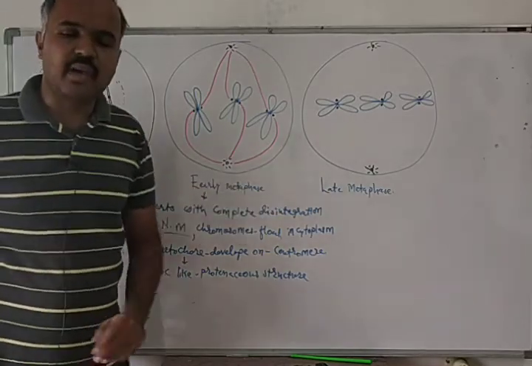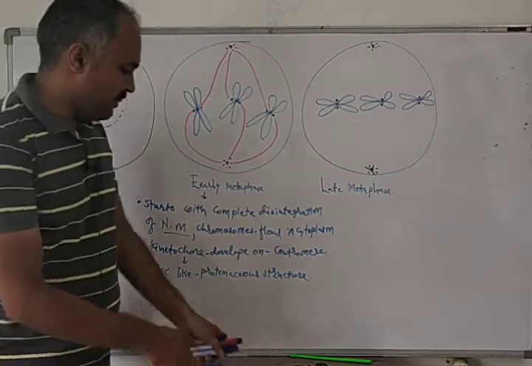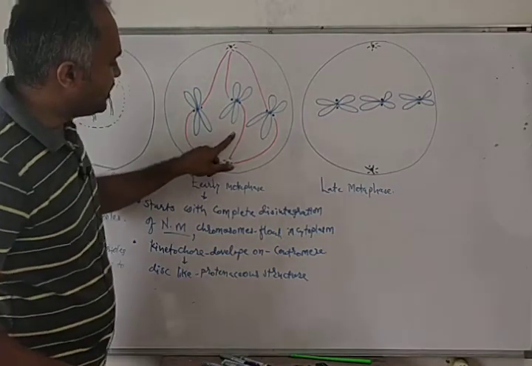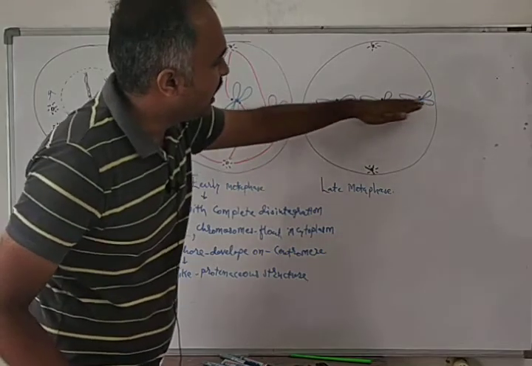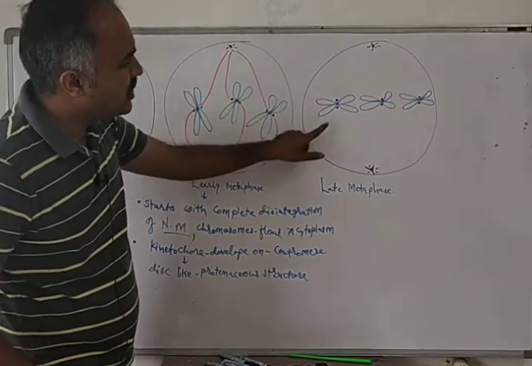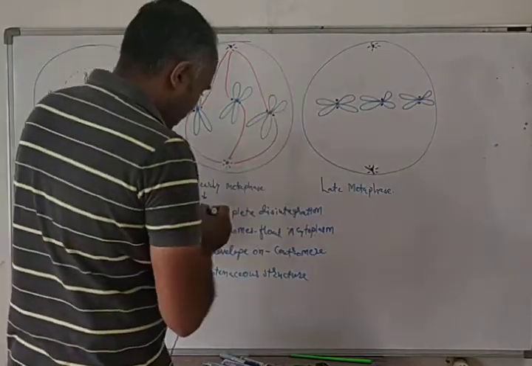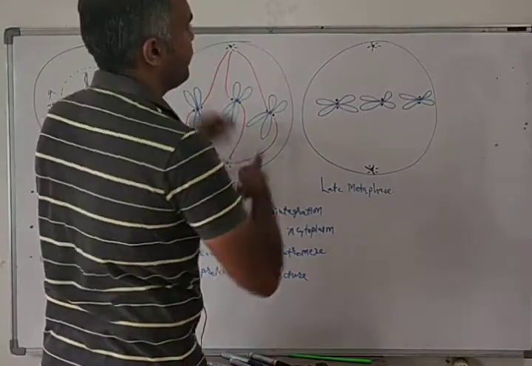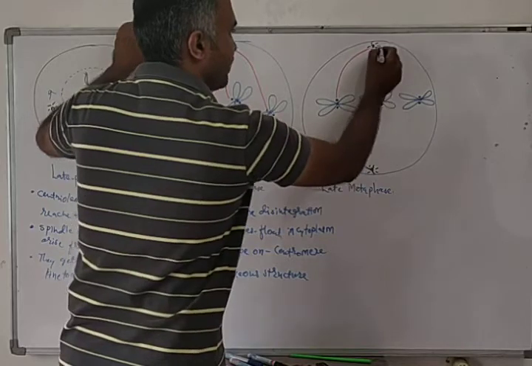Okay. Now let's talk about late metaphase. What will happen in the late metaphase? See, these spindle fibers will arrange all chromosomes in a single line.